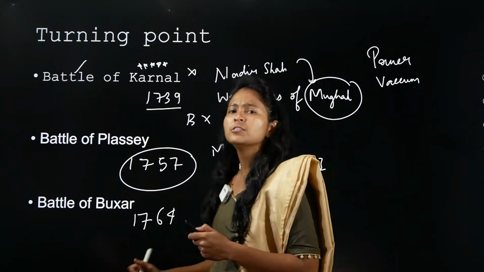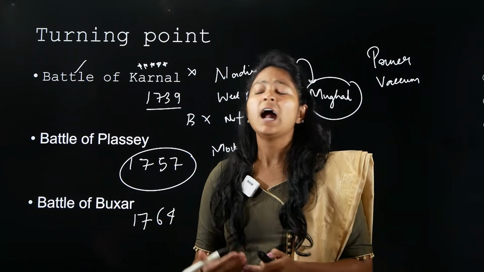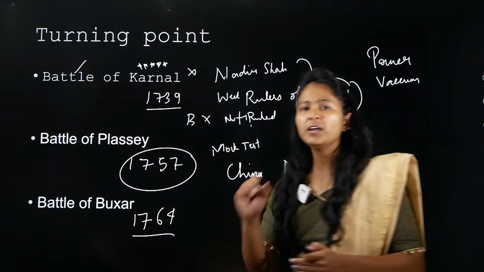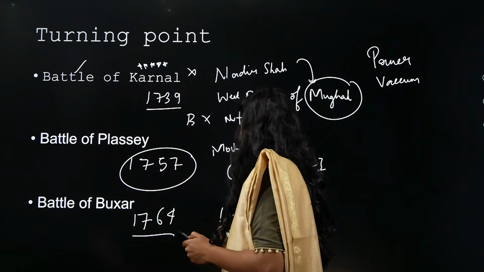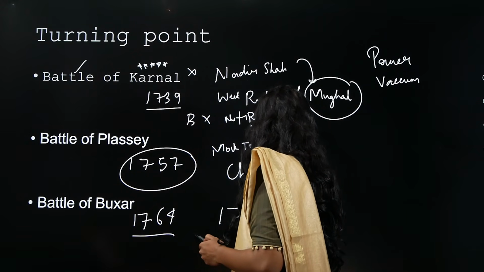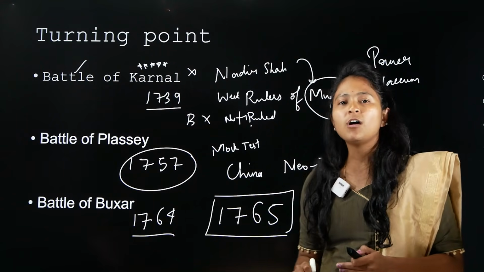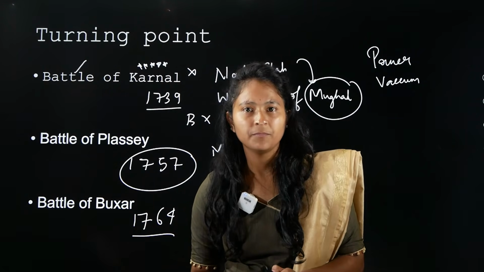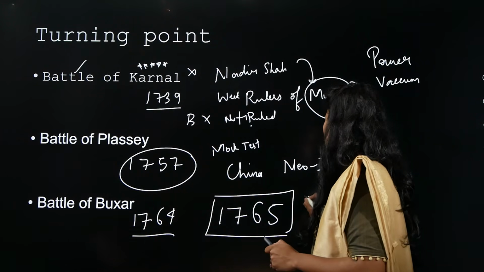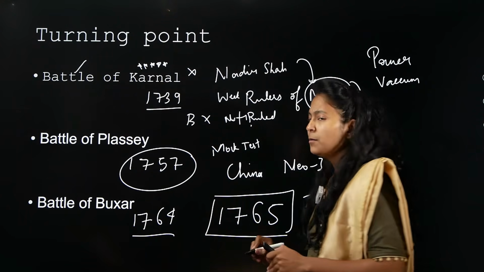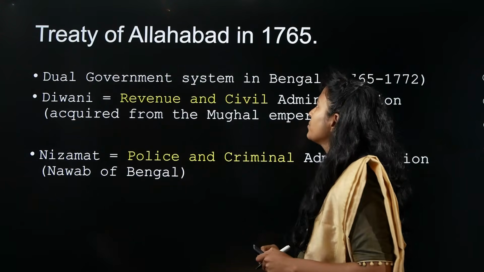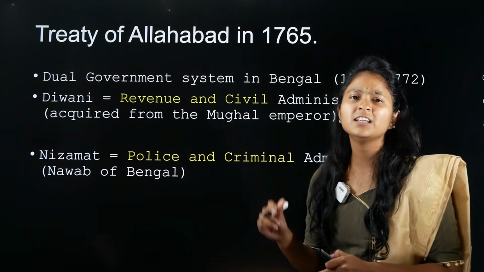In both the battles, the Britishers were able to win very easily, and after this, there will be a very important treaty signed between the Mughals and the Britishers in the year 1765, and this is called the Treaty of Allahabad. We'll discuss that treaty now. This is called the Treaty of Allahabad in 1765.